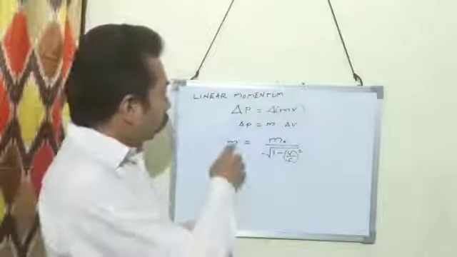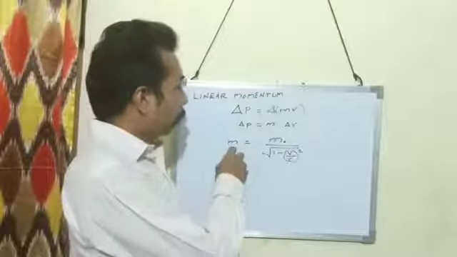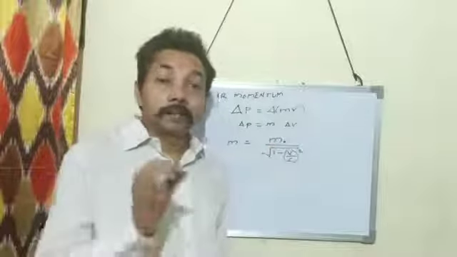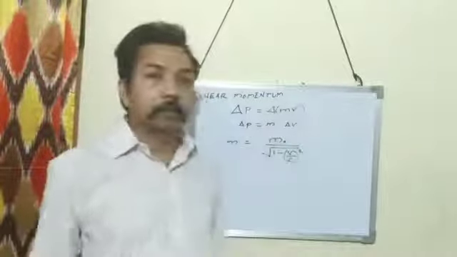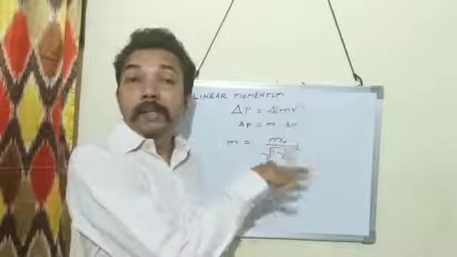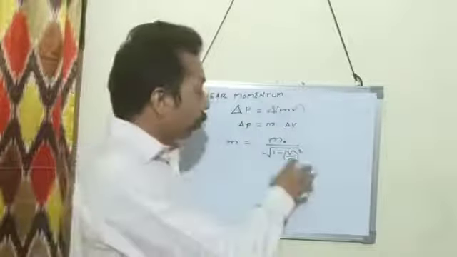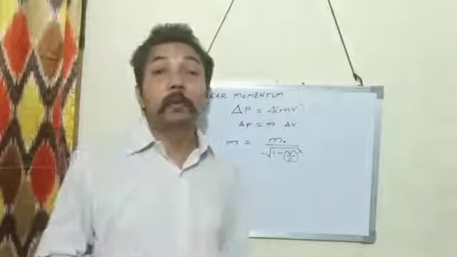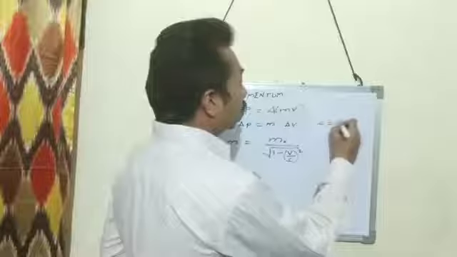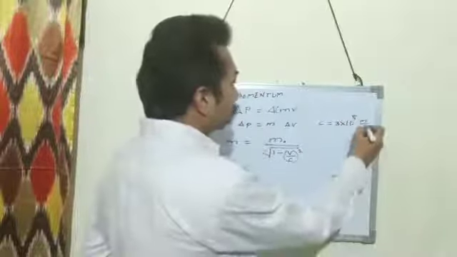So this is the formula to calculate the actual mass. Here M0 is the rest mass. Rest mass means when the body is in the state of rest. V stands for velocity of the body and C stands for velocity of light. The velocity of light in air or vacuum is 3 into 10 to the power 8 meter per second.